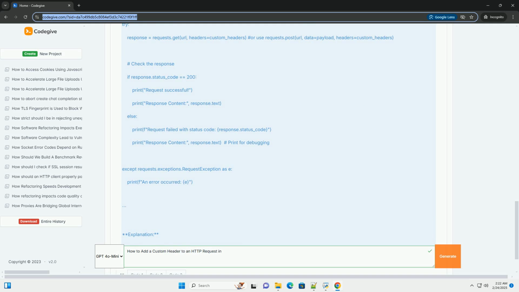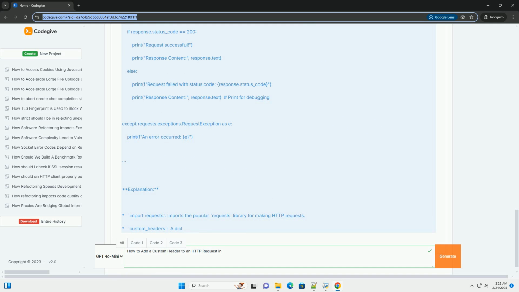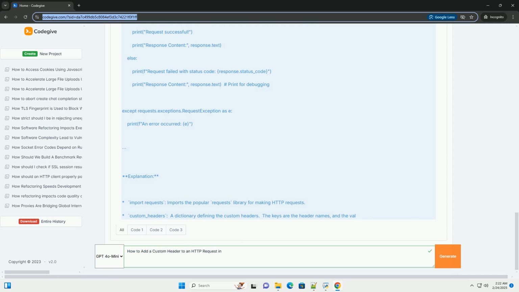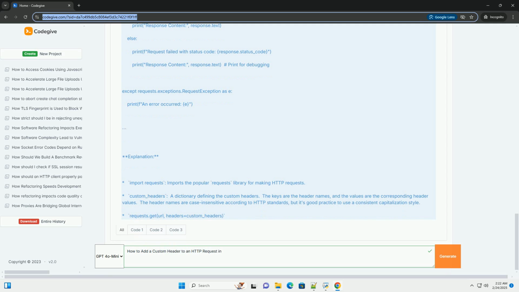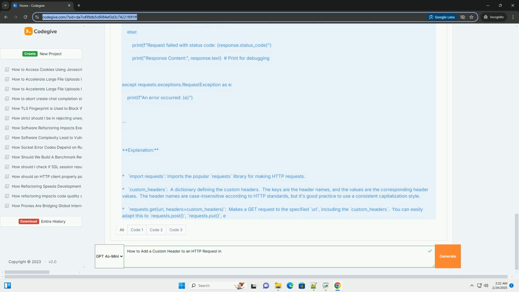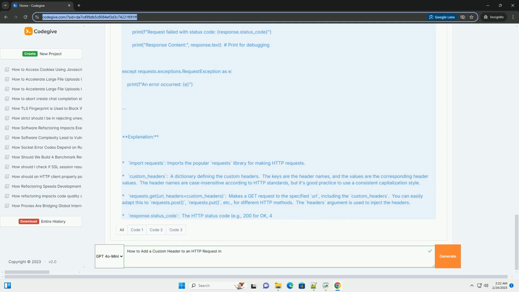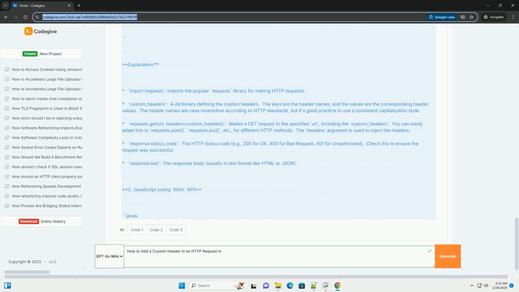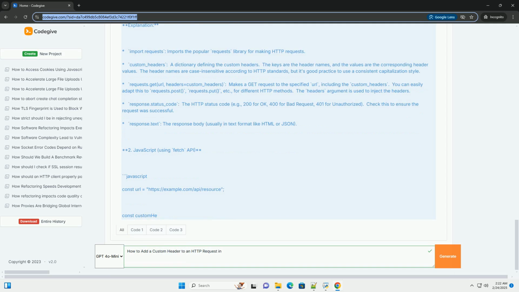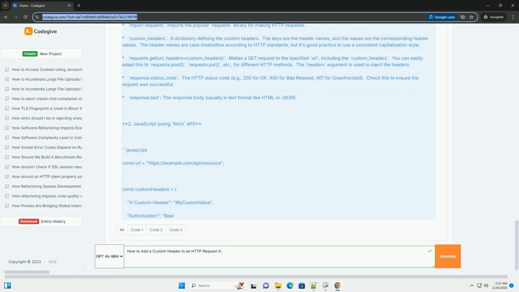Tracking/correlation IDs, propagating unique identifiers for tracing requests across multiple services. Custom metadata, passing application-specific information to the server. Feature flagging/A/B testing, indicating which experiment group a user belongs to. Content negotiation, providing hints to the server about desired content format or features.